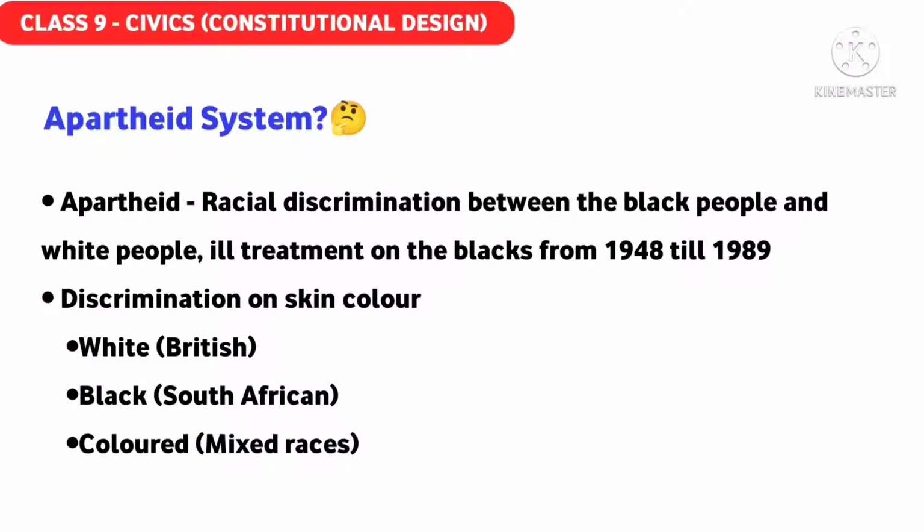Lots and lots of ill treatment and atrocities were done on the black people, which continued from 1948 till 1989. This racial discrimination was done based on three colored groups. One is white, which is British. One is black, where about three-fourths of the majority population of South Africa is black. And one was the colored, meaning mixed races, basically Indians also, or some others. Due to this apartheid system, the South African people had to face lots of problems and struggle.